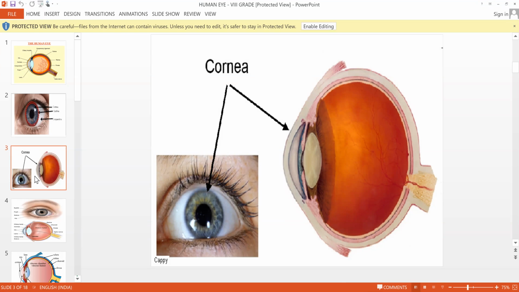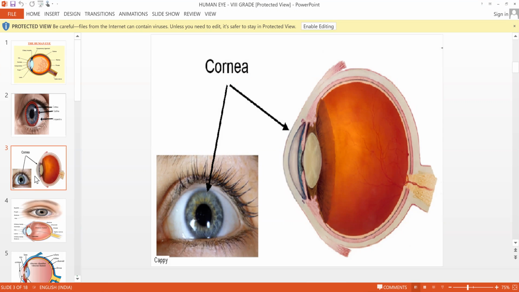So once again, the cornea is the transparent curved front of the eye, which helps to converge the light rays entering the eye. Is it clear, children? Yes, miss. What is meant by converge? Take in. Yeah, take in.